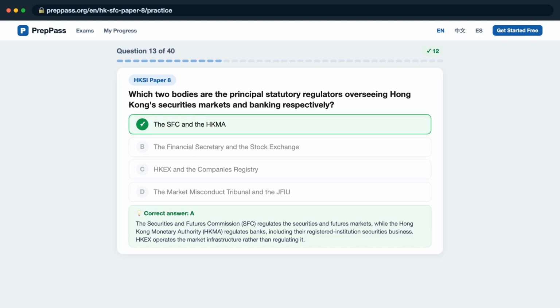The Securities and Futures Commission, SFC, regulates the securities and futures markets, while the Hong Kong Monetary Authority, HKMA, regulates banks, including their registered institution securities business. HKEX operates the market infrastructure rather than regulating it.